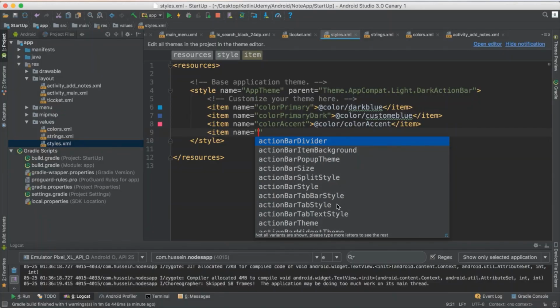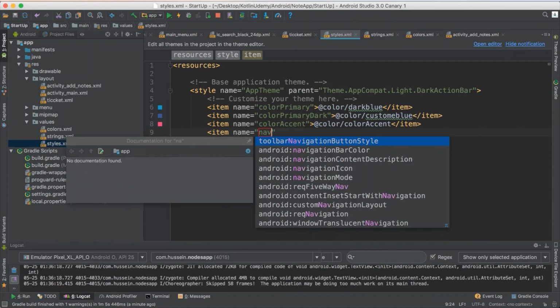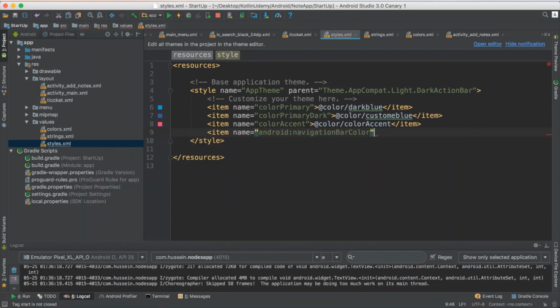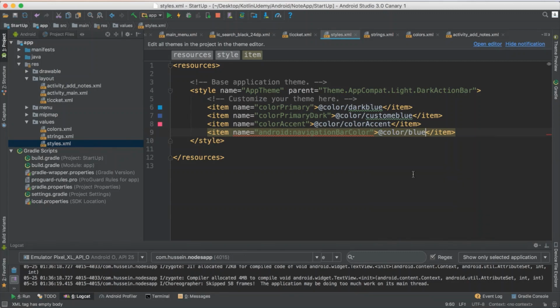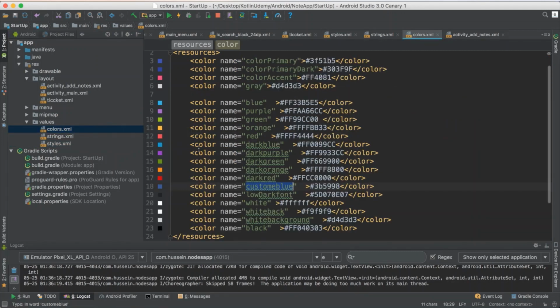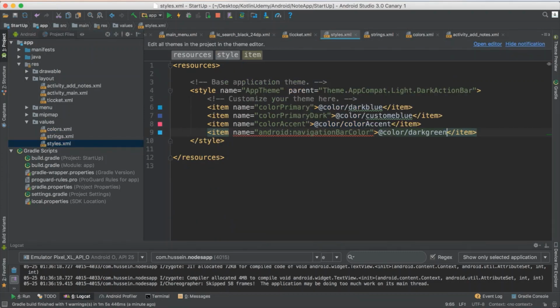So just go look for navigation bar color. That means the bottom one. You could give it any color. What color do you want? Give it white, blue, whatever. If you like this one, give it a blue. If you search for any colors here, just make it nicer. Use this one, dark green. Maybe you like it, maybe not.